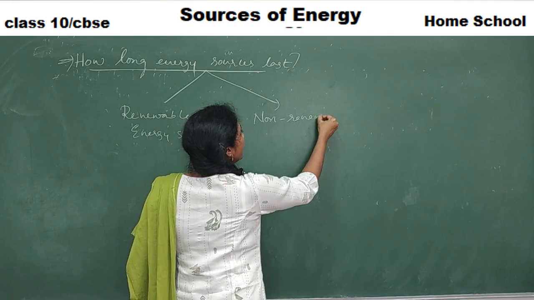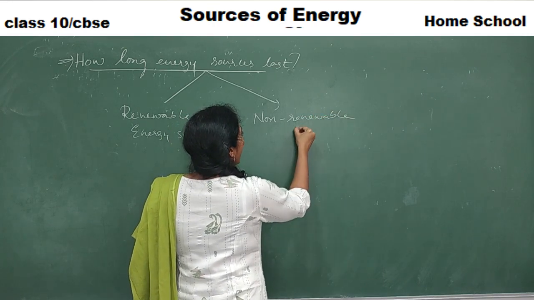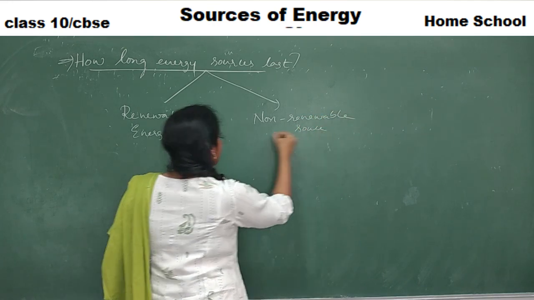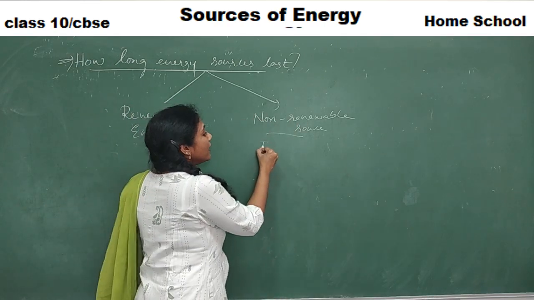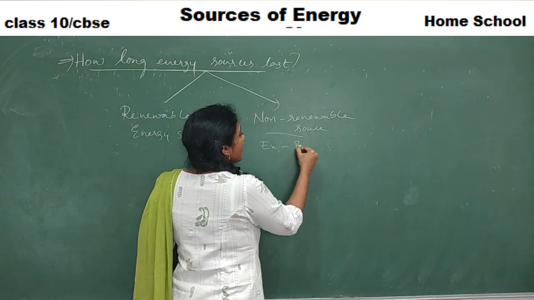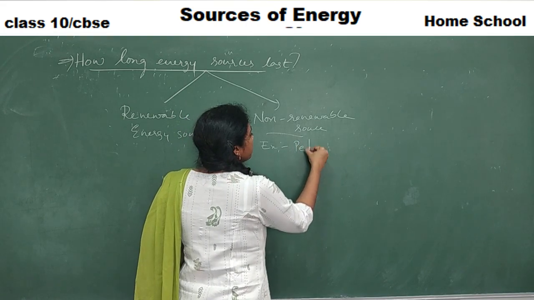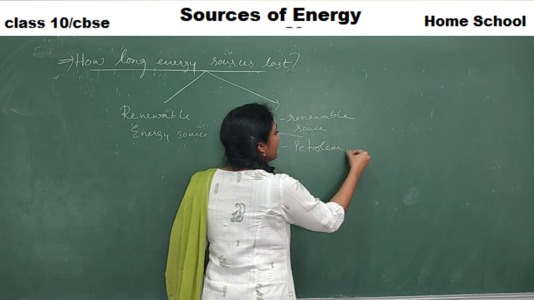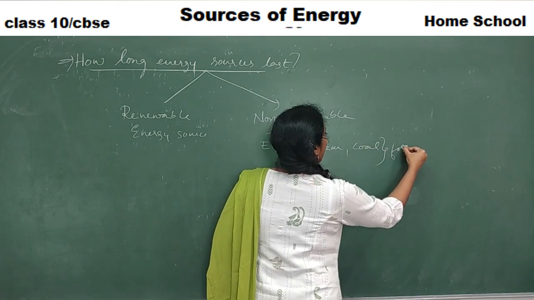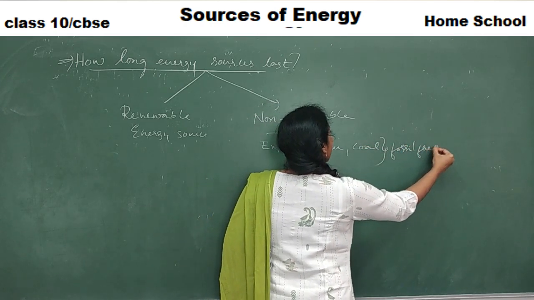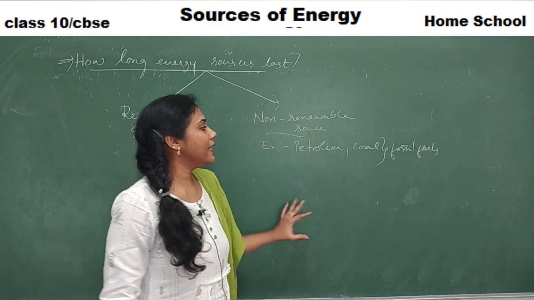So what do you mean by non-renewable and renewable energy source? Coming to the non-renewable energy source, I will give examples as petroleum, coal, all fossil fuels. All fossil fuels are examples of non-renewable energy sources.